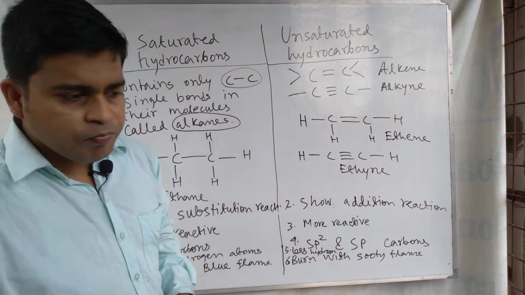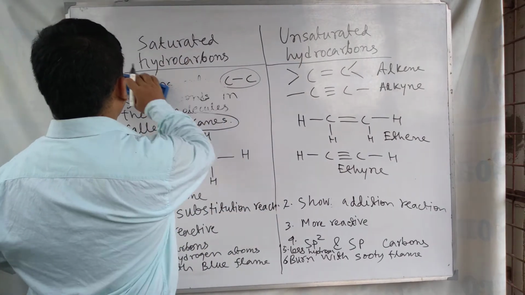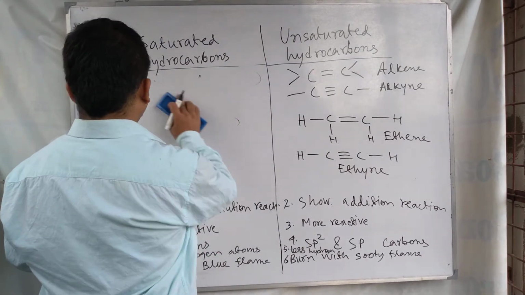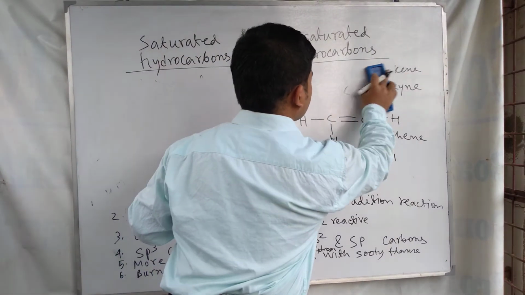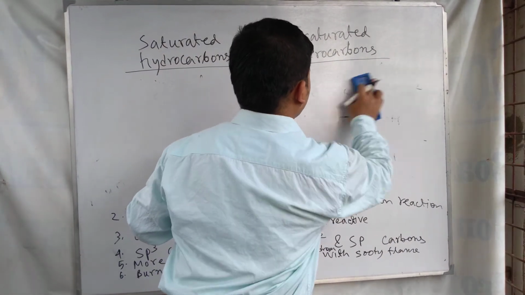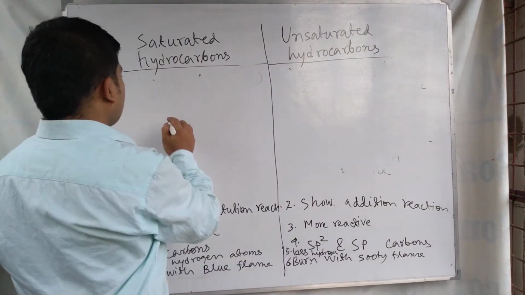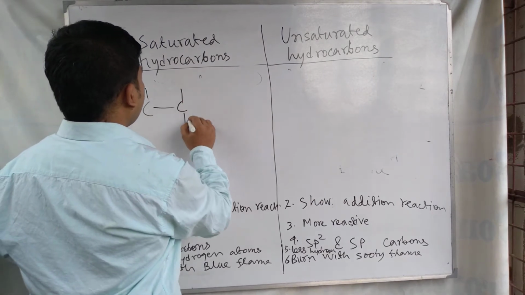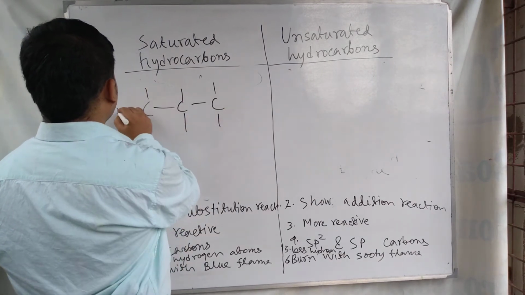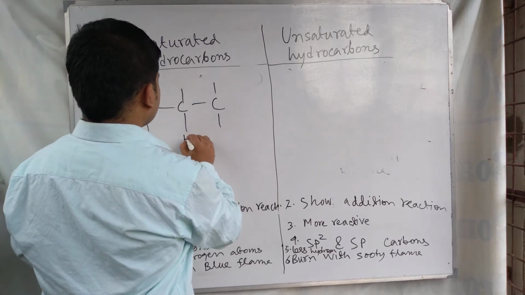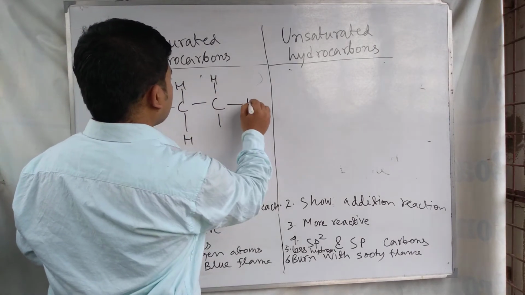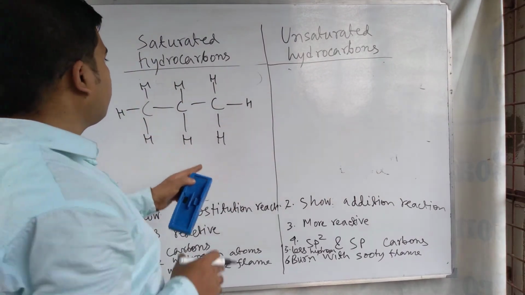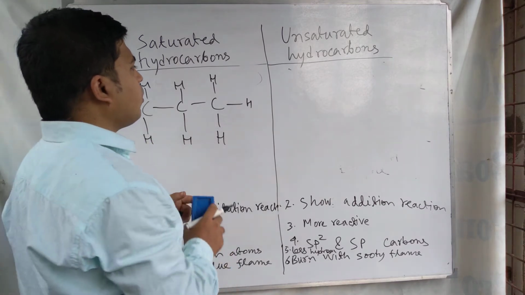The next important point for unsaturated and saturated hydrocarbons is that we can see some different examples also. As for example, this one is a saturated hydrocarbon because here no carbon-carbon double bond or triple bond is present.